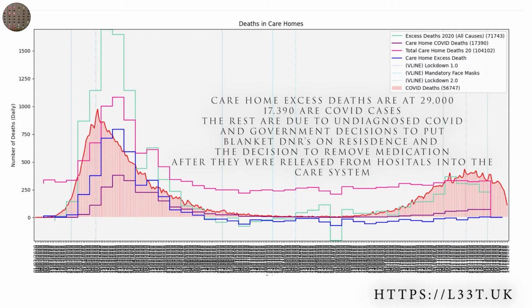Looking at this graph we can clearly see that the government's decision to release so many people into the care home system resulted in many deaths. Furthermore, the illegal decisions to put blanket DNRs on residents exacerbated this issue.